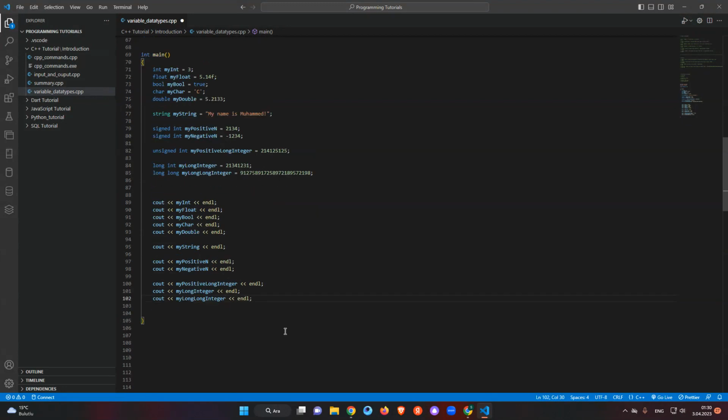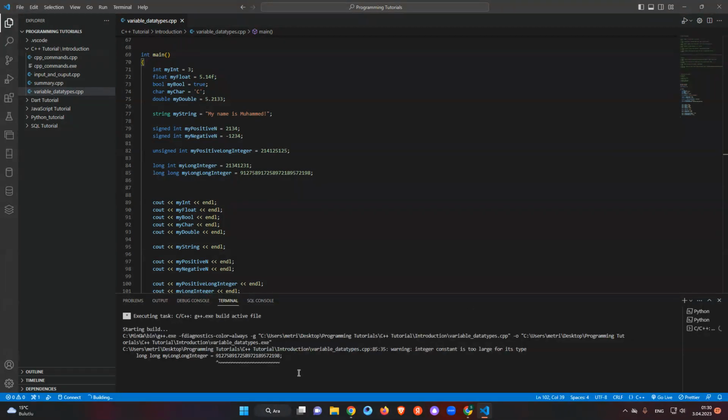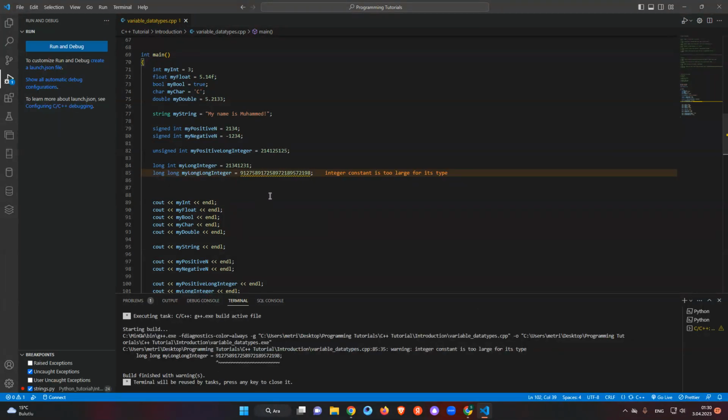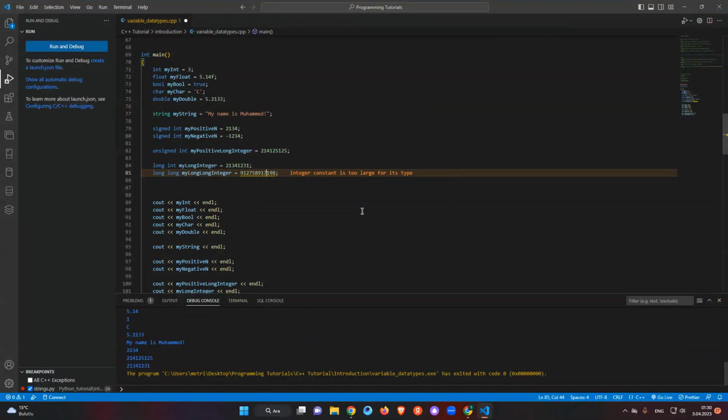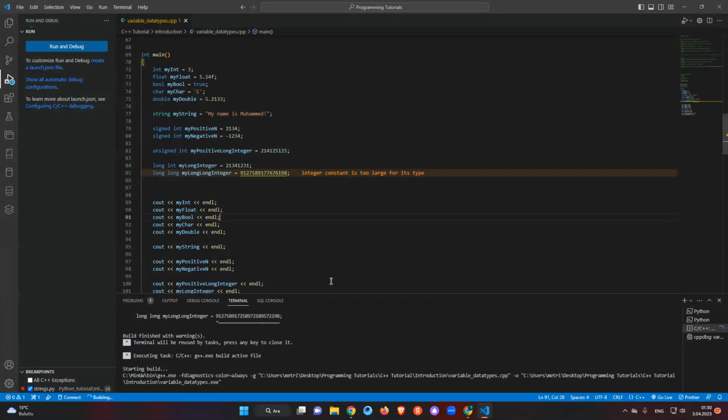Are you ready to run this program? If yes, we need to do one more thing. Let's run it first and see what will happen. My long integer is too long. Okay, let's make it a little, not much longer. Okay. Okay, now let's run it and see what will happen.